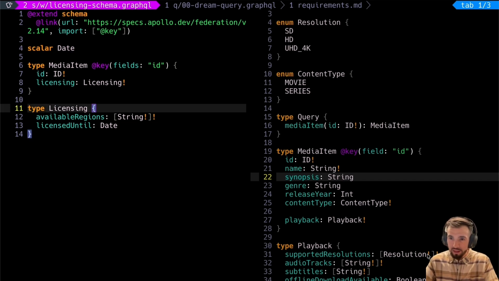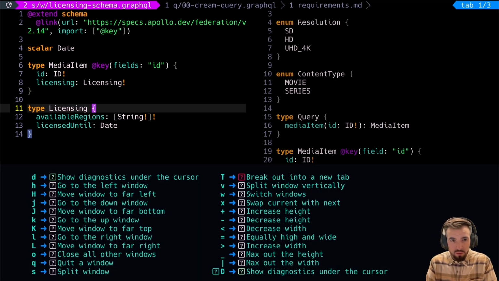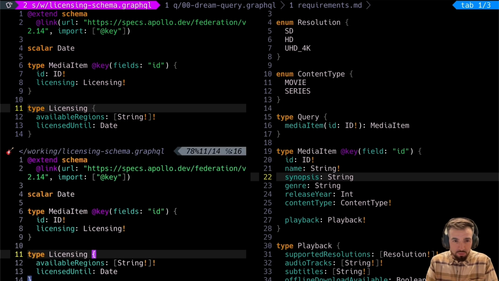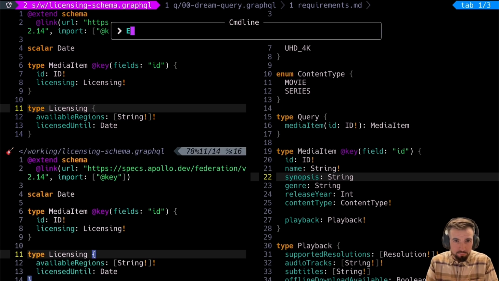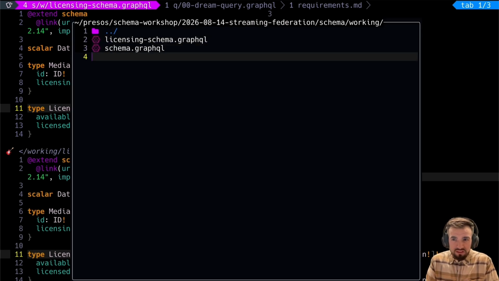So let's tackle now our third subgraph. We're going to give it the same kind of treatment here. So let's go ahead and make our new file. And this time we'll call it, so we had our licensing schema, and we have our original schema, and we'll move out playback next.